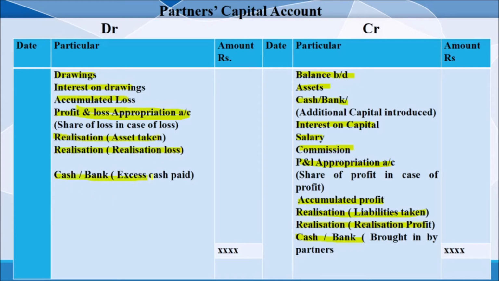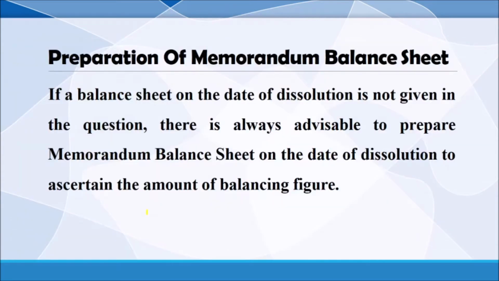The cash or bank account shows the excess amount that is paid to the partners. The remaining amount is paid to the partners through their cash or bank account.